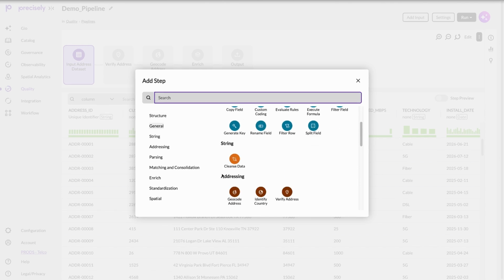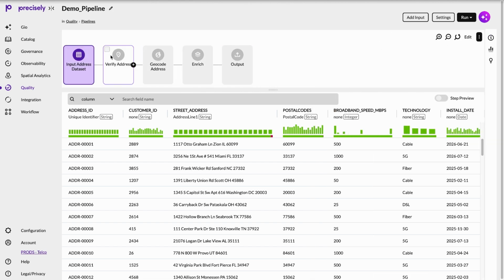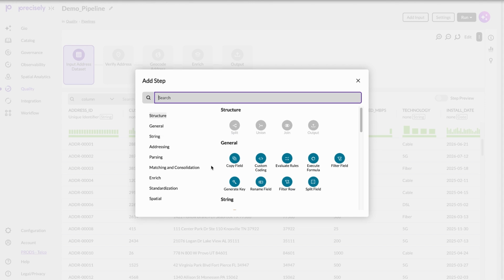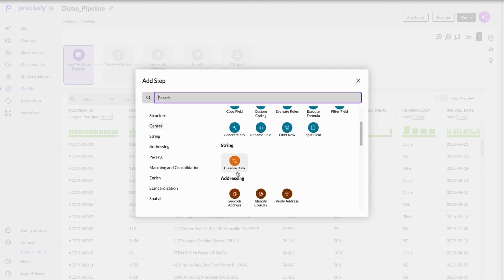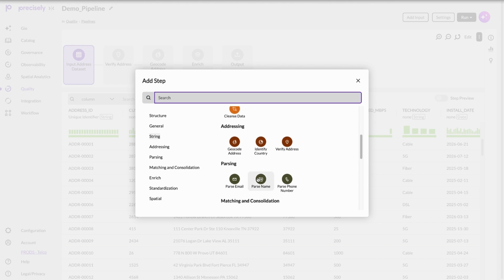Having clean and consistently formatted string data is more important than ever, now that AI systems will be consuming this data in addition to humans. When it comes to parsing and cleansing data, in addition to many string operations available as out-of-the-box pipeline steps, we also have pre-built and validated pipeline operators for parsing phone numbers and email, for example. We also have a step that helps us standardize date fields.